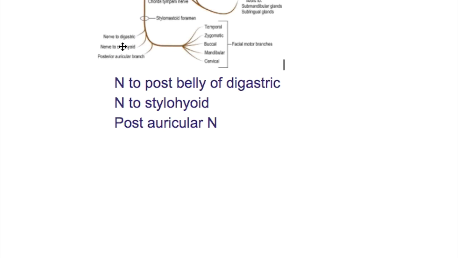The second branch is the nerve to the stylohyoid, and the third one is the posterior auricular branch. So these are the nerves that arise between the stylomastoid foramen and the division of the facial nerve under the parotid gland: the nerve to the posterior belly of the digastric, the nerve to the stylohyoid, and the posterior auricular branch.